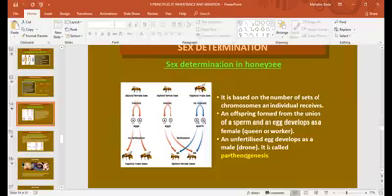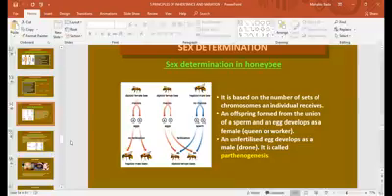Now, sex determination in the honeybee, how the sex is determined in honeybees, that we are going to study in this class. Now we can see honeybees, the insect from which we extract the honey.